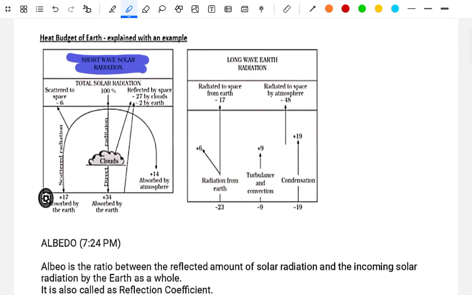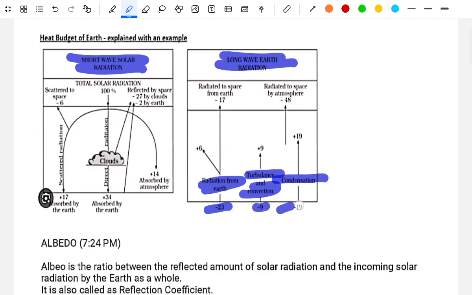Short wave solar radiation, long wave earth radiation. Radiation from the earth minus 23, turbulence and convection minus 29, condensation minus 90, reflected plus 9 plus 6, radiated to space from the earth minus 17, radiated to space from the atmosphere minus 48.